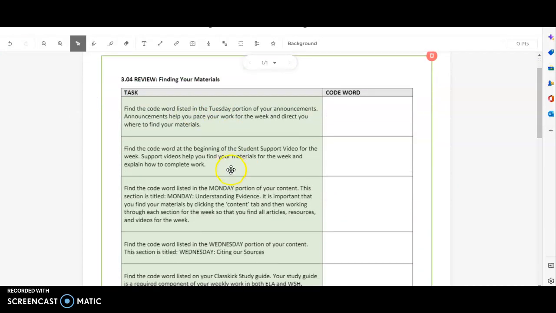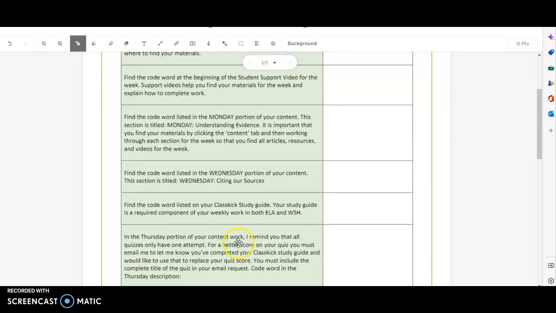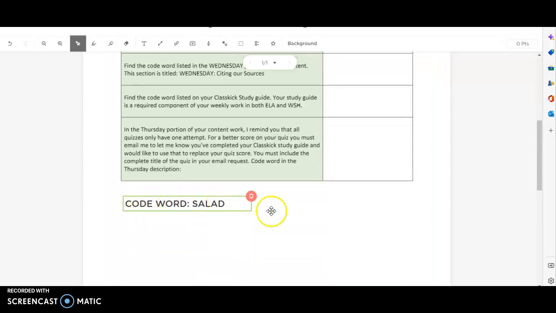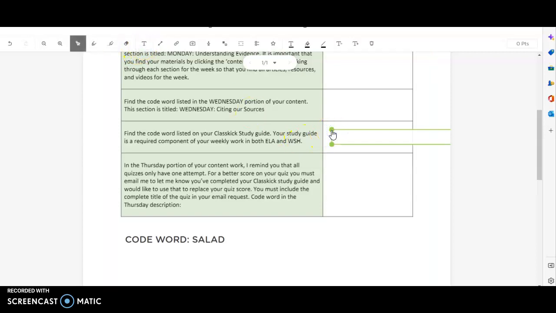Let's see. It asks you to find code words listed in the announcement, and then in the Monday, Wednesday, and Thursday section of your content, as well as ClassKick. Here's the code word for ClassKick, so you would write salad right here. Salad, okay?